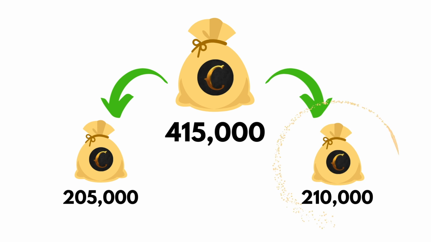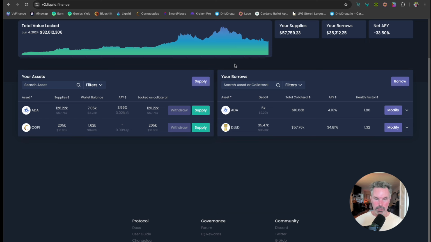And so what we're going to do now is go to the other account and supply that COPI, and get that loan. Once we secure both of these loans, we can then discuss strategies about how to leverage that 5,000 ADA correctly and responsibly, such that it might be advantageous to us in the future, okay?